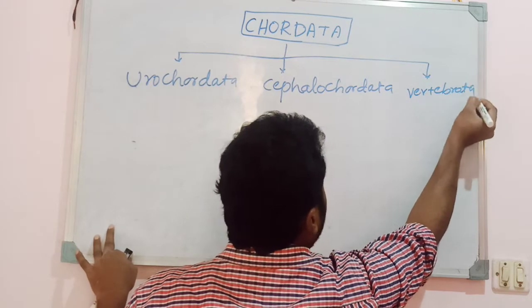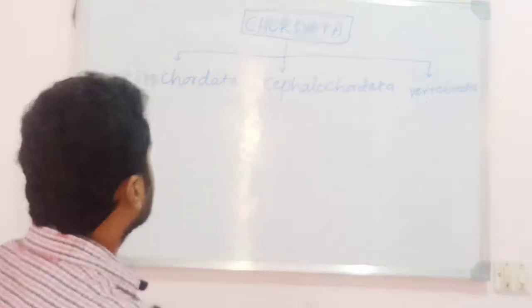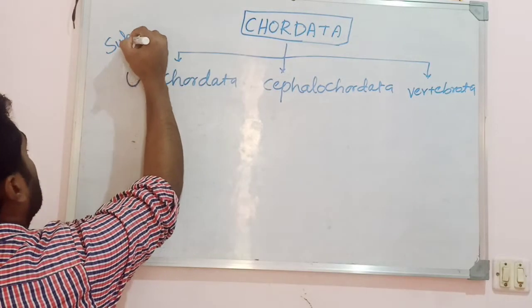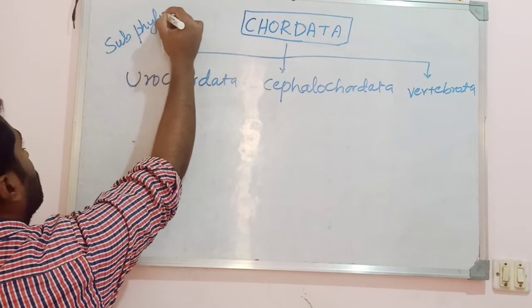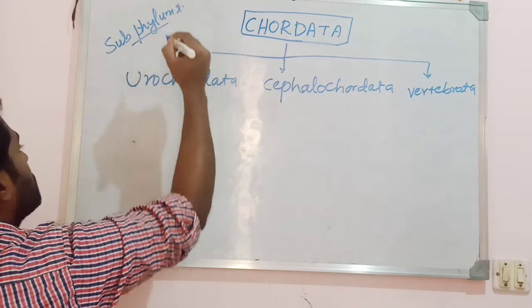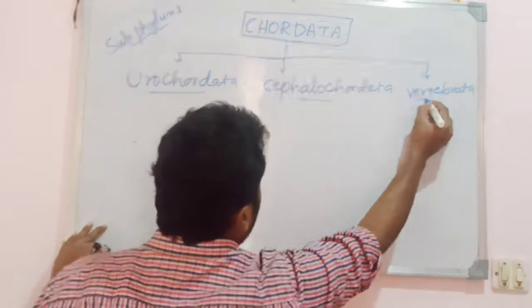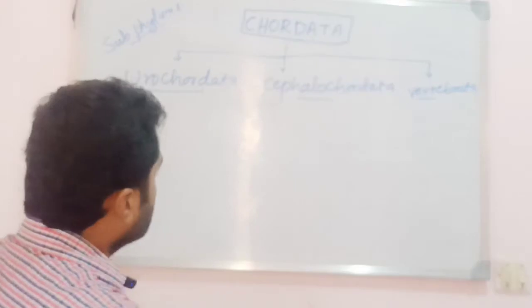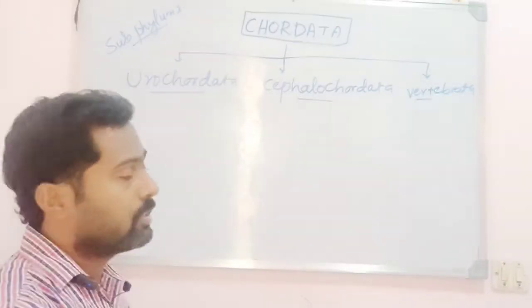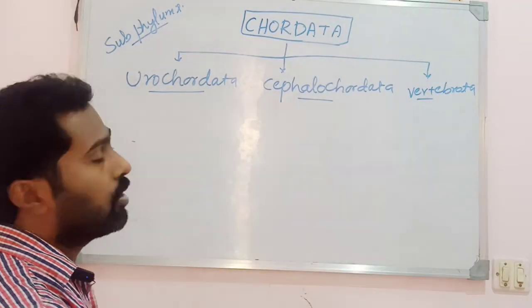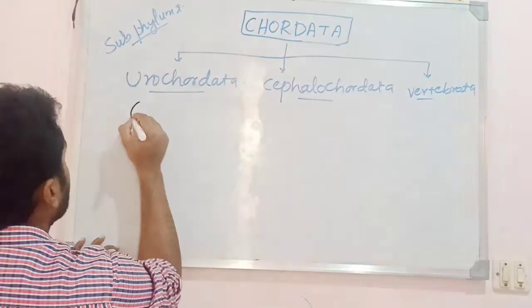These are the three subphylums. Okay. So let us look into each one. The subphylum Urochordata, commonly called tunicates.